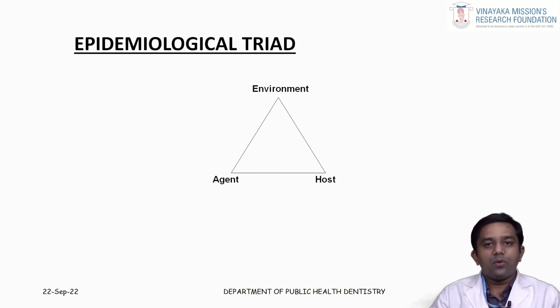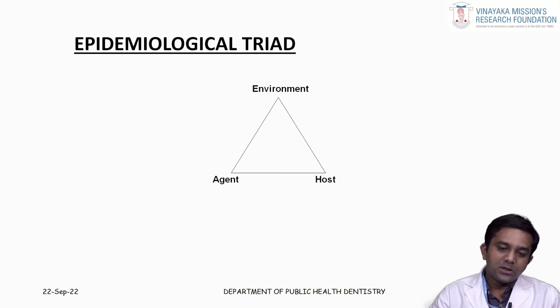It was thought that there are other factors which are related to the occurrence of a particular disease. That is, there are other factors like your agent, host and environmental factors which can affect a particular person and cause a disease. They thought that it is not only the agent factors, there are other factors like environment and host factors which can also be involved in the occurrence of a particular disease. So, in the epidemiological triad, there are three factors, that is your agent, host and environmental factors.